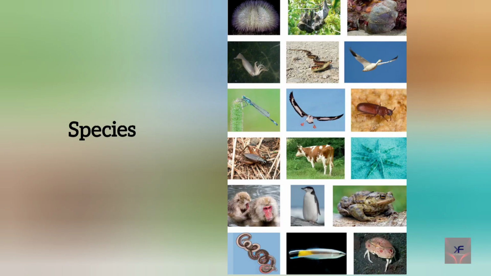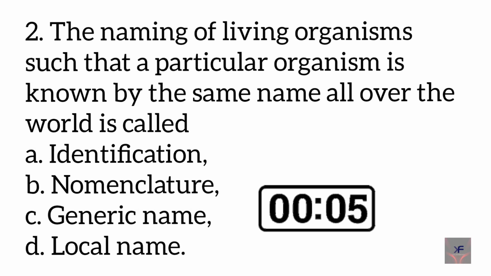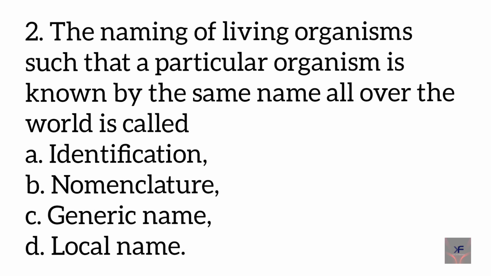Alright, now let's move on to the second question. The naming of living organisms such that a particular organism is known by the same name all over the world is called A, identification, B, nomenclature, C, generic name, D, local name. What's the answer for this? The correct answer is B, nomenclature.